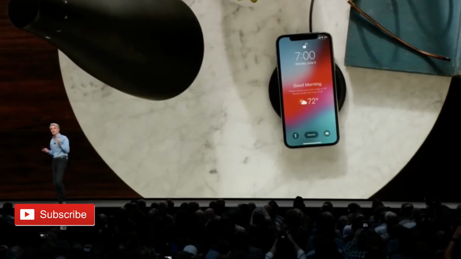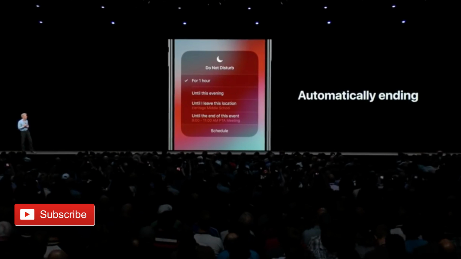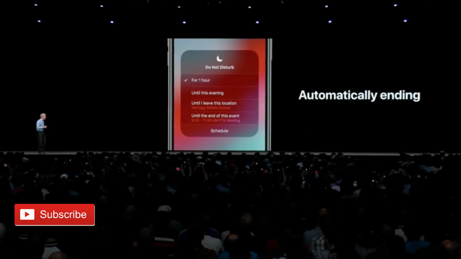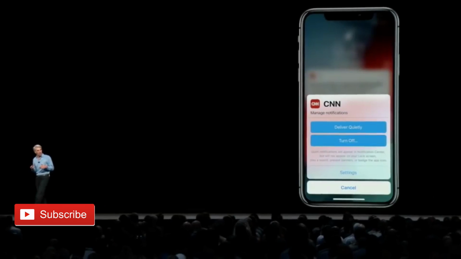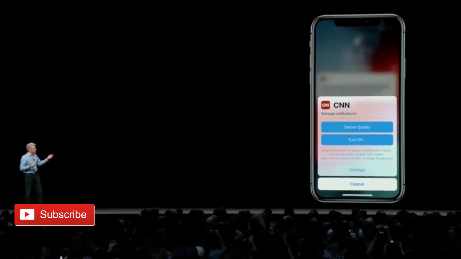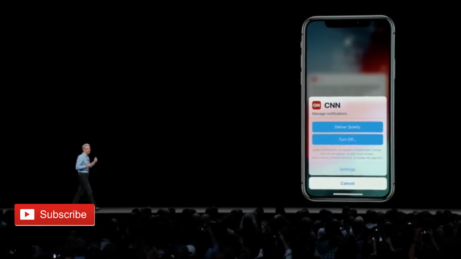In the morning, your phone is also free of notifications and will only show up when you decide to view them. You can enable and disable Do Not Disturb based off of a specific time, location, or calendar event now. You'll also have greater control over notifications and fine-tune the amount of notifications you receive from apps right on the lock screen. Siri will even suggest to turn off notifications from apps you rarely use.